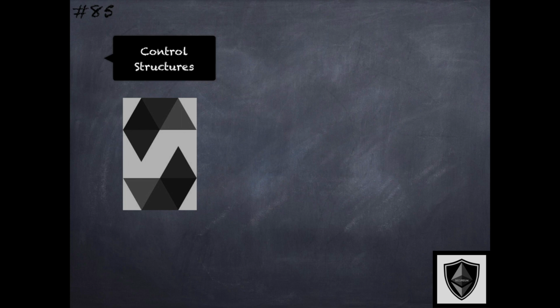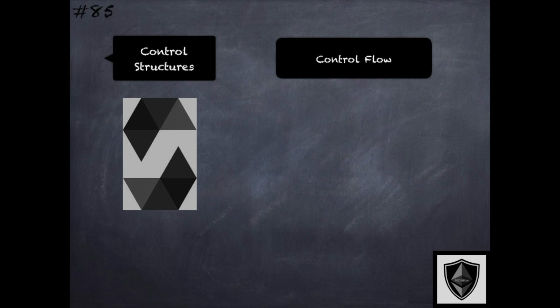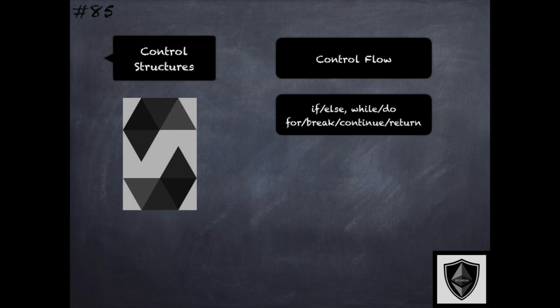Let's now switch gears and look at the various types of control structures that are supported by Solidity. These are really fundamental to any programming language because there is a control flow to the sequence of instructions specified in the high-level language that get translated into machine code by the compiler. In the case of Solidity, the control structures supported are if, else, while, do, for, break, continue, and return. These are very similar to the ones found in really any of the programming languages.